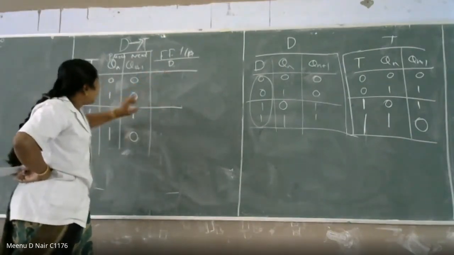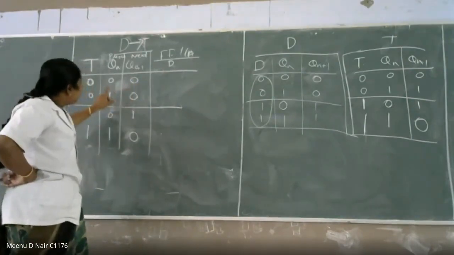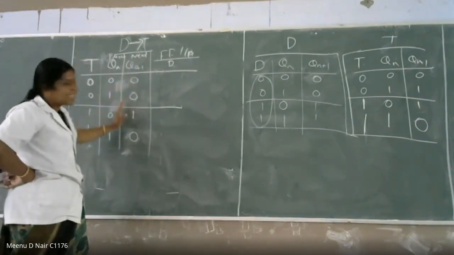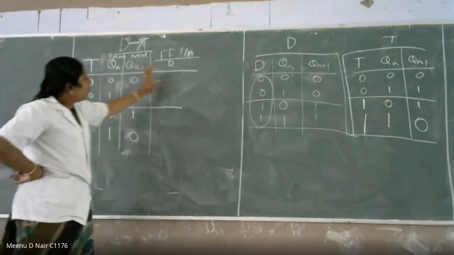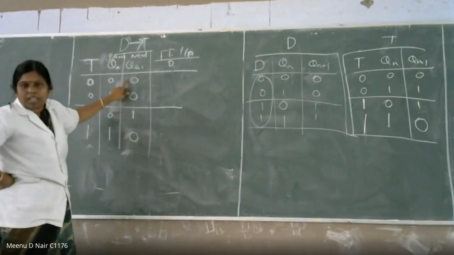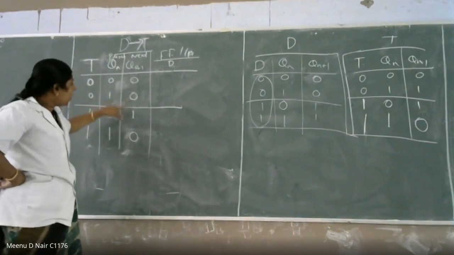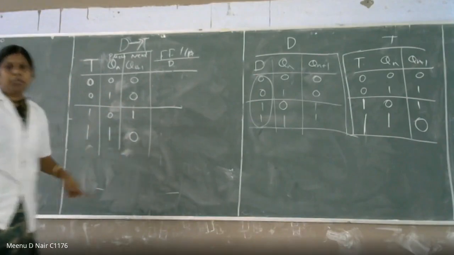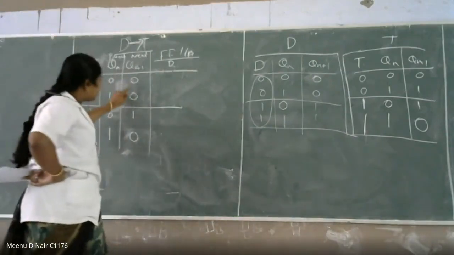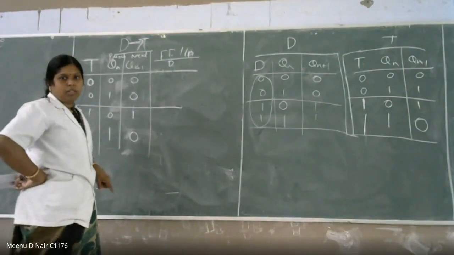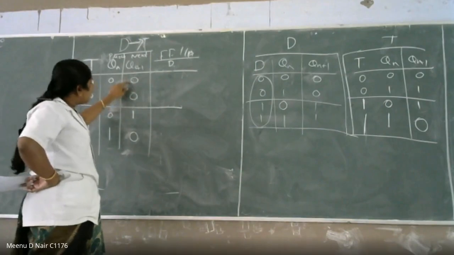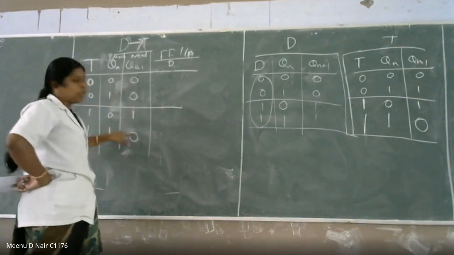So what you have to do here is, you have to check whenever you are getting 0 to 0, 1 to 0, 0 to 1, 1 to 0 condition for the next stage, right? Whenever you are giving what value to the D flip flop, you will get the output or the next state as 0, 0, and here it is 1, 0. That you have to write. What is the input of the D flip flop for getting this output value 0, 0, 1, 0? You have to check what input you have to give to the D flip flop for getting your next state value as 0, 0, 1, 0.